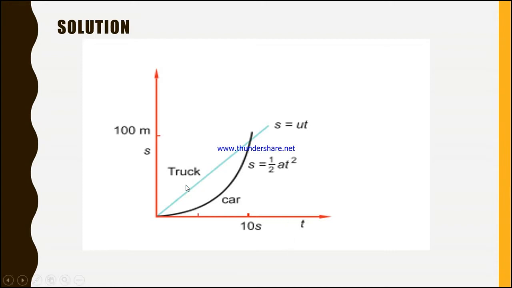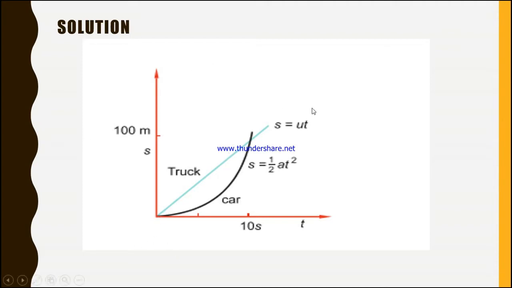For the car, it is in uniformly accelerated motion. So the distance versus time graph looks like a half parabola. That means like this one, it's a parabolic graph. And from the Suvat equation, we know that distance is equal to initial velocity times time plus 1/2 a t square. We know that the car starts from rest, so its initial velocity is 0. So the distance becomes s = 1/2 a t square. This is the equation for the car.